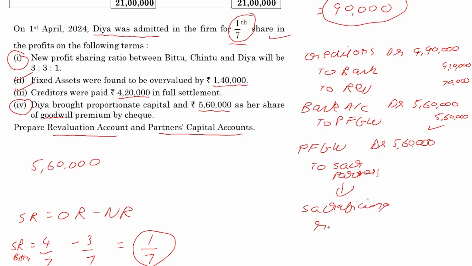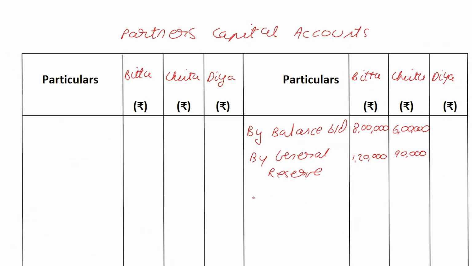And we only have one partner who's sacrificing, so that one partner gets everything. Bittu will get everything. So immediately we go to the partners' capital account and we write by premium for goodwill, and we will put down that full 5 lakh 60 under Bittu's column.